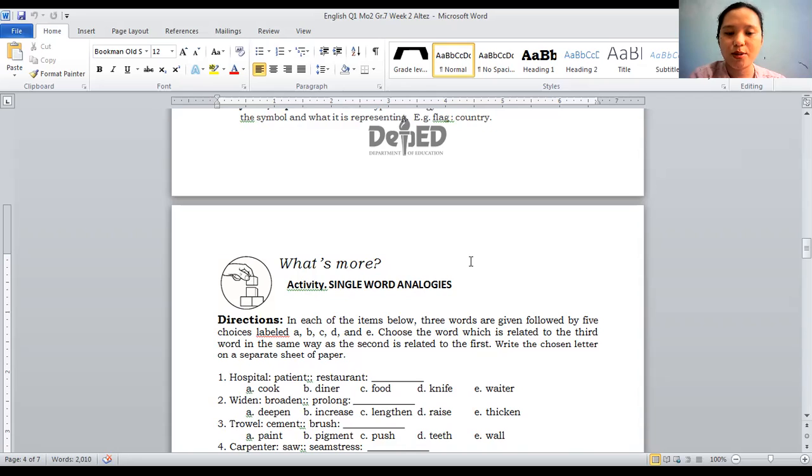Third, we have trowel is to cement, as brush is to blank. As you can see, trowel mixes cement, while brush mixes blank. Is it A. Paint, B. Pigment, C. Push, D. Teeth, E. Wall?